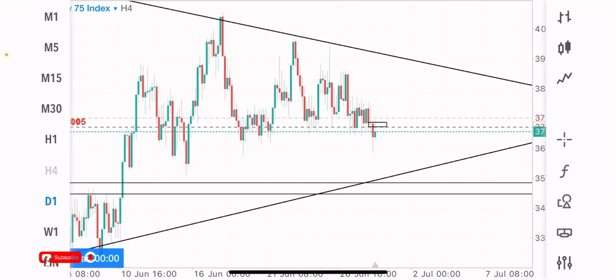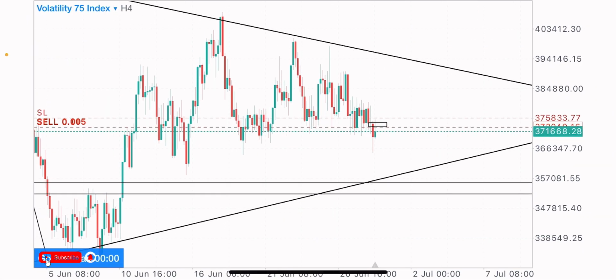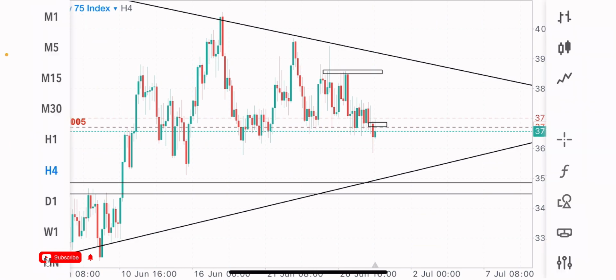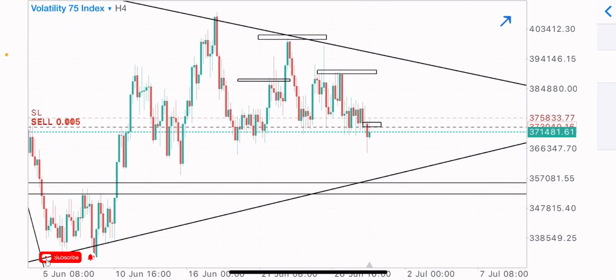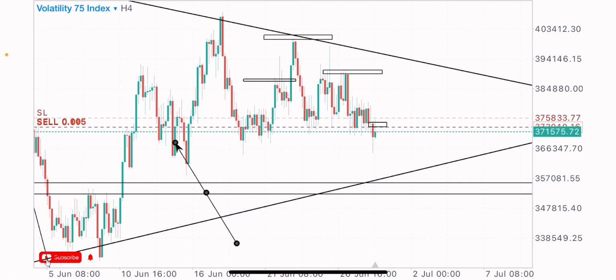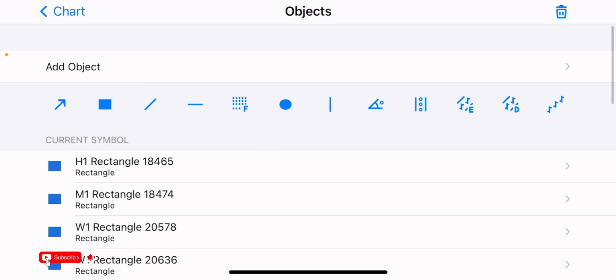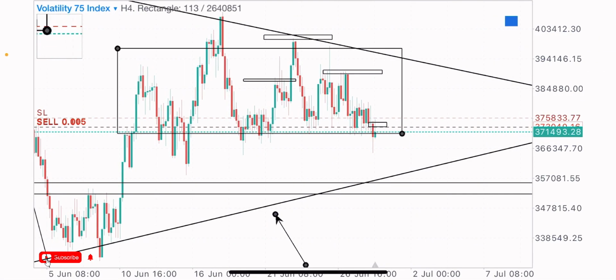So let's go to the 4 hour time frame to see the structure. On the 4 hour time frame, you can see clearly that the market is giving us this reversal formation, the left shoulder, the head, and the right shoulder at this point, which is a bearish structure, a bearish reversal pattern. This is a head and shoulders pattern, and we can see that the market has been consolidating for some days now, creating equal highs and equal lows. It has been in a range basically for some time now.